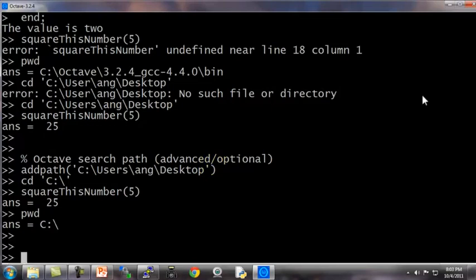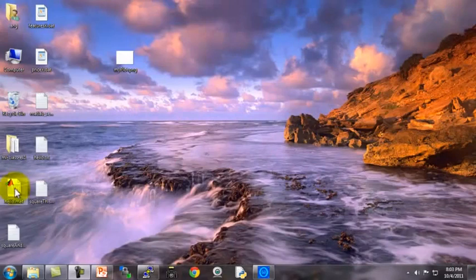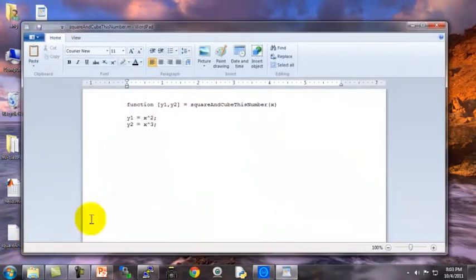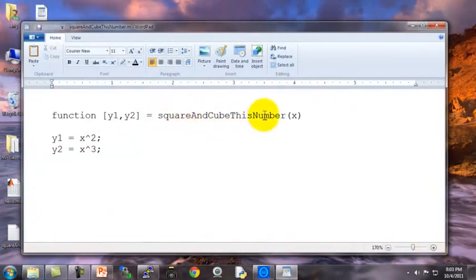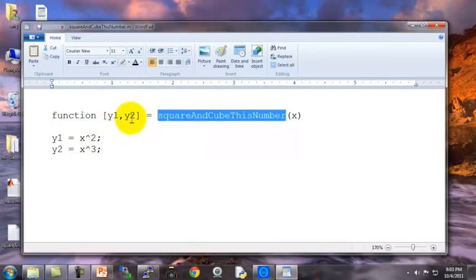One concept that Octave has that many other programming languages don't is that it can let you define functions that return multiple values. So here's an example of that. I've defined a function called squareAndCubeThisNumber(x). This function returns 2 values, y1 and y2. I'm going to set them as follows: y1 is x squared, y2 is x cubed. And this really returns 2 numbers. Depending on what programming languages you use, if you're familiar with C, C++, Java, often we think of a function as returning just one value, but this syntax in Octave lets it return multiple values.